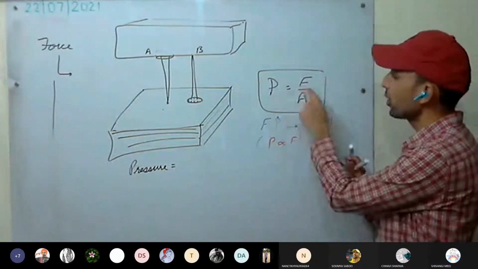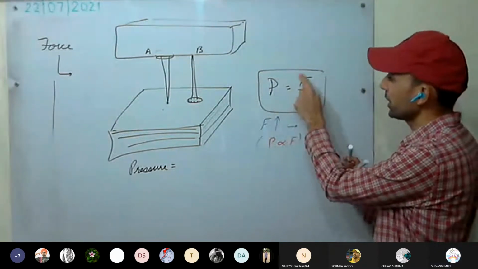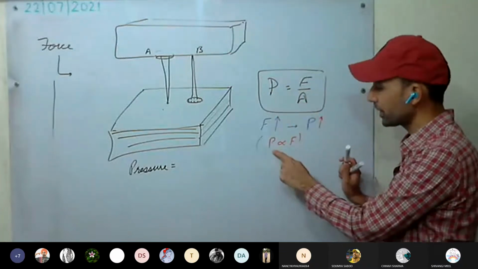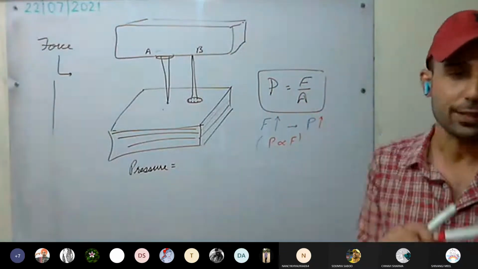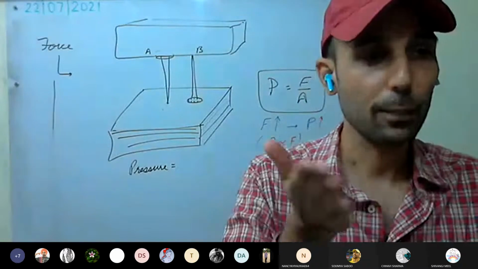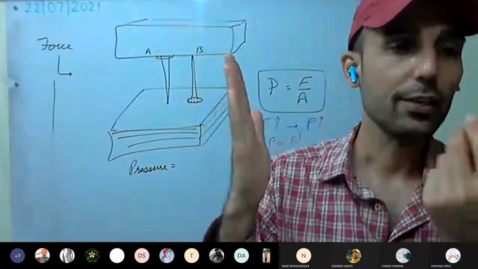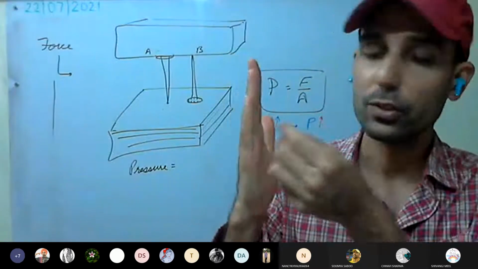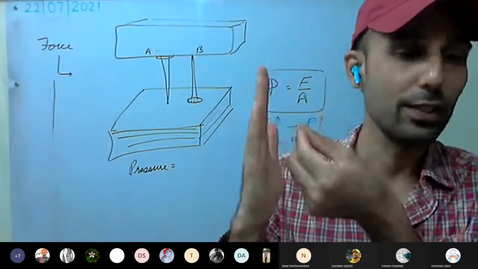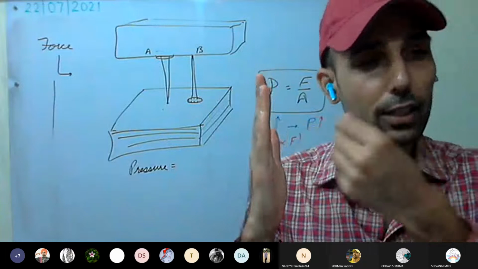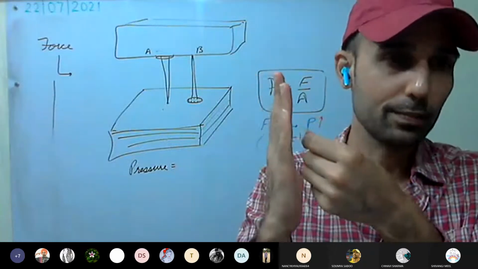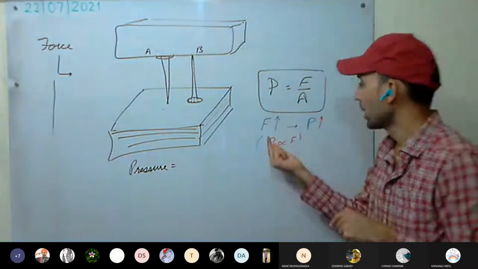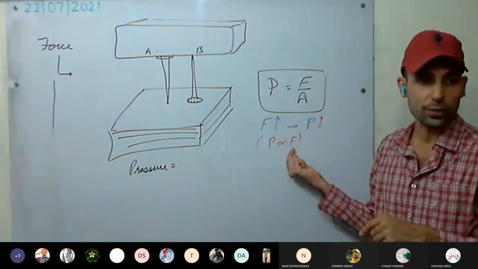So see here, you can also see if force increases, the numerator increases. It means pressure increases, the value of pressure increases. Pressure is directly proportional to the force applied. For example, this is the drawing board, and you have the drawing pins. You just place it near the wall. Will it insert by itself? No. Till you don't apply the force, it won't insert. You have to apply the force so that there will be pressure. So pressure is directly proportional to the force applied.